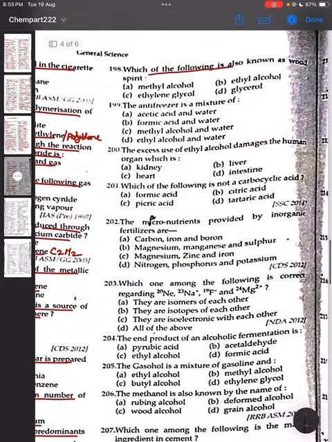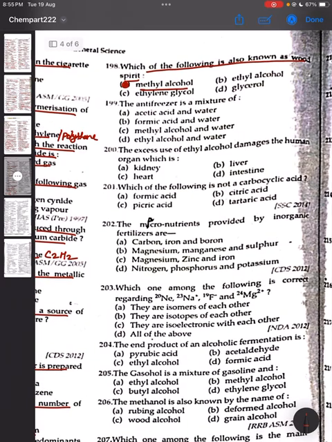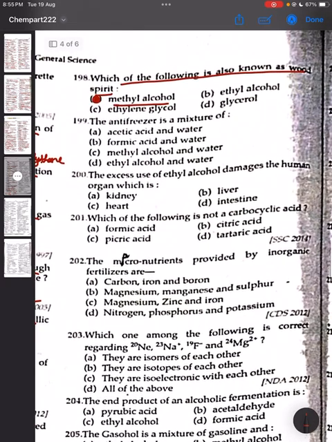198. Which of the following is also known as wood spirit? The correct answer is methyl alcohol. Option A is the correct answer. And how is it produced? It is produced by destructive distillation of wood.